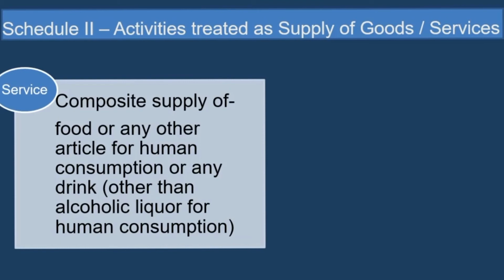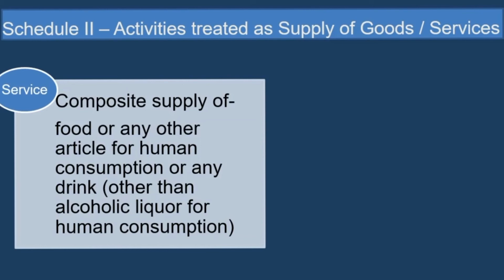Composite supply of food, or any other article for human consumption, or any drink, other than alcoholic liquor, for human consumption. It is kept aside because GST is not applicable on this. So accept this, if there is a composite supply. For the time being, let us not discuss the meaning of composite supply. We are going to discuss that in a separate chapter altogether. But simply, composite supply means where supply consists of two or more goods and services. Simply, it's not an accurate definition.